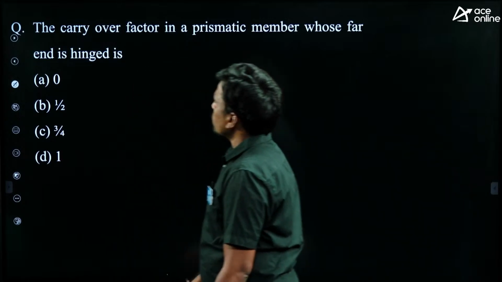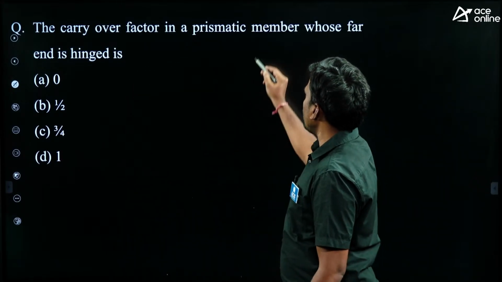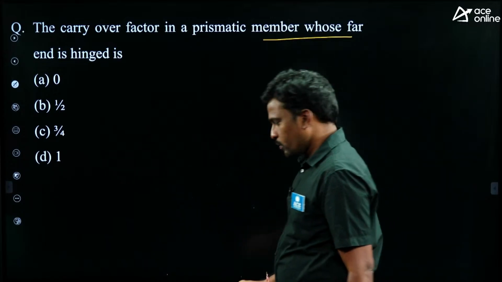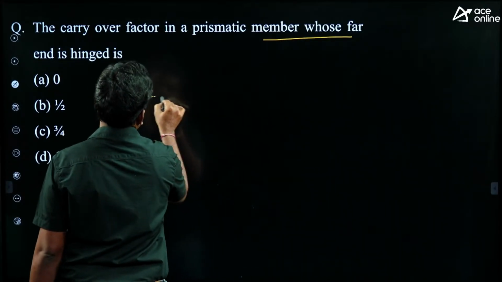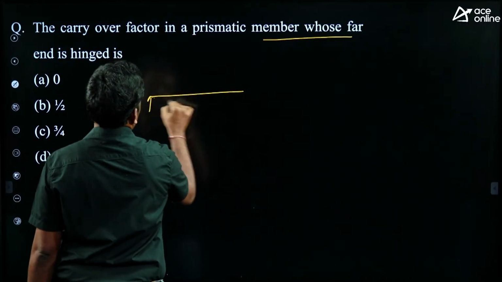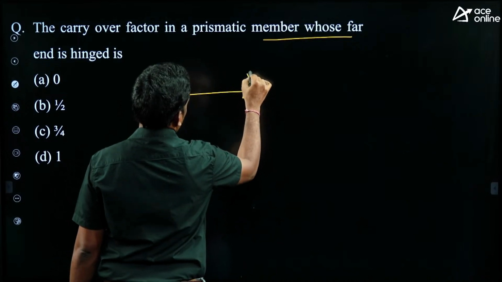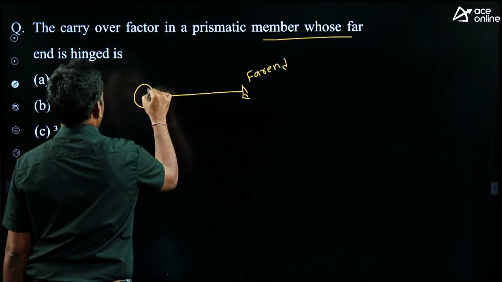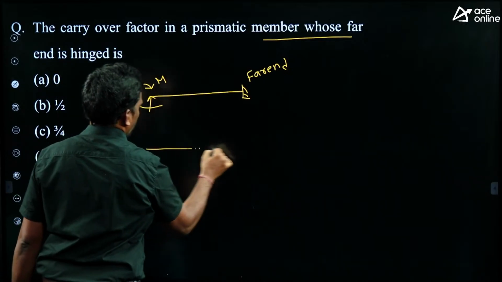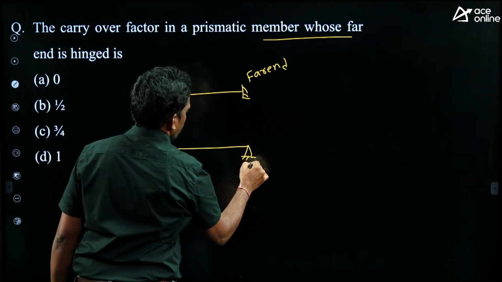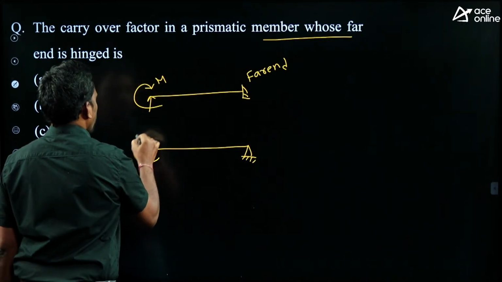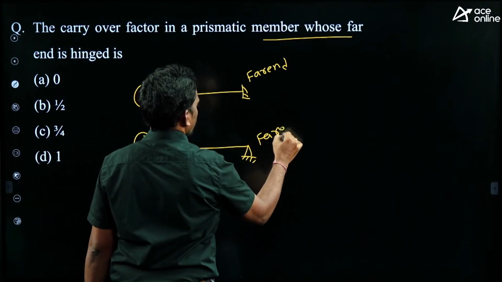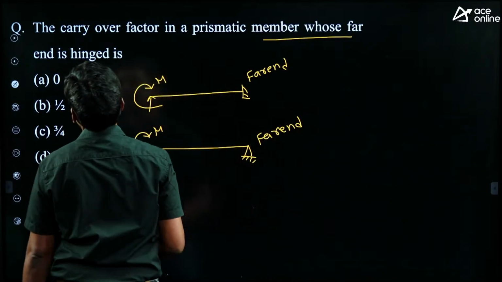Next, the carrier factor in a prismatic member whose far end is hinged support. Okay, students, if far end is fixed support, if far end is hinged support, these formulas are very, very important. What are you asking?